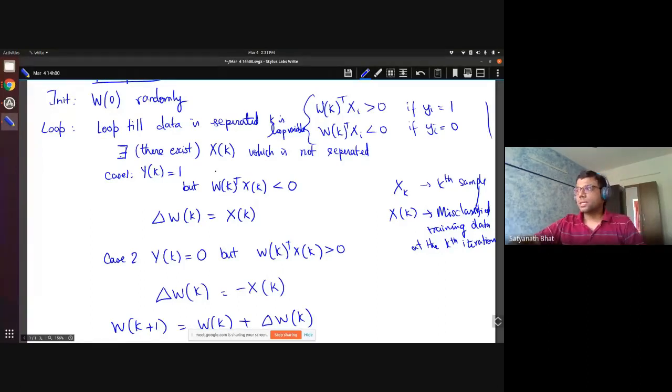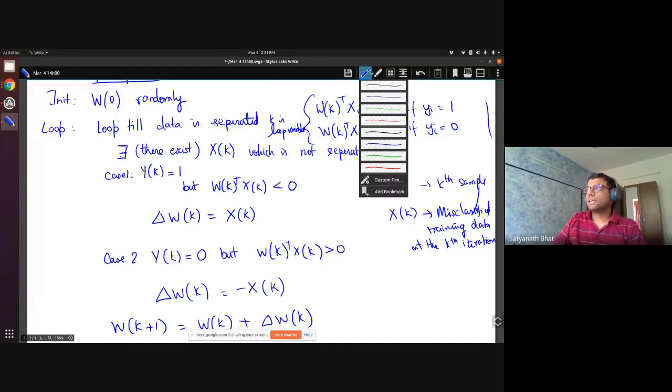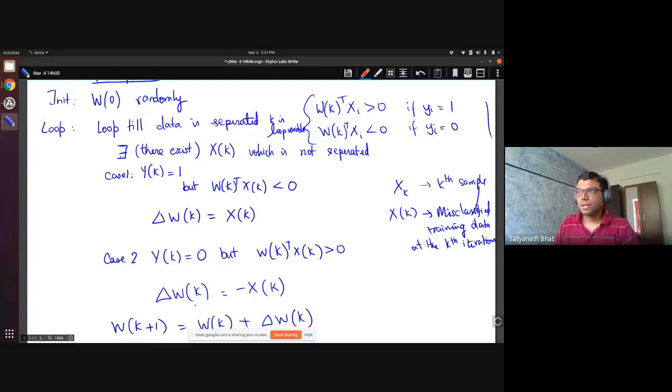Okay, so let us try to understand how this might actually be doing the right thing. I will write here to explain this. So what is Wk plus 1? Here Wk plus 1 is equal to Wk plus Xk.